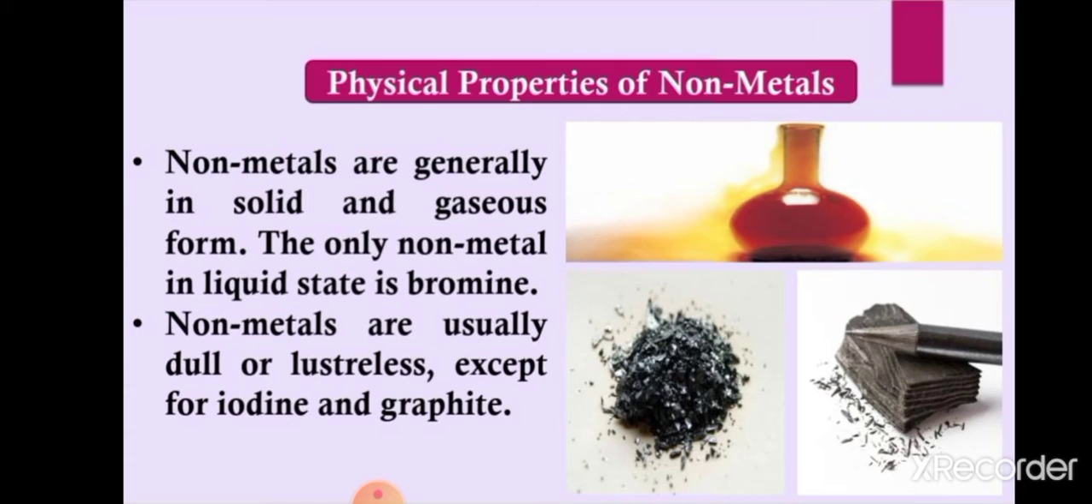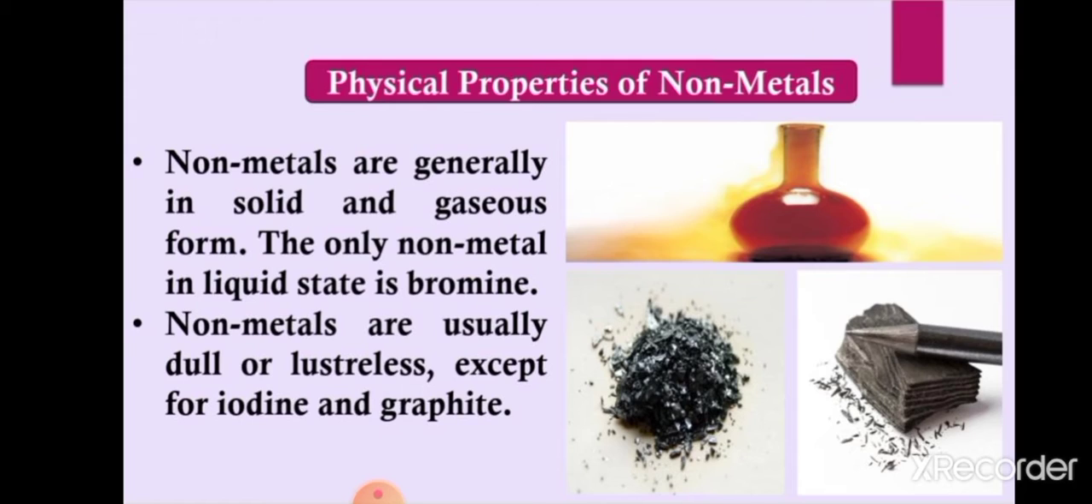Now students, we will discuss the physical properties of non-metals. First of all, non-metals are generally solid and gaseous, as I have told you, and only one non-metal is in the liquid state, that is bromine. Next, non-metals are usually dull or lusterless, meaning they are not shiny. They do not have shine on their surface. But again, two exceptions are there, that is iodine and graphite.